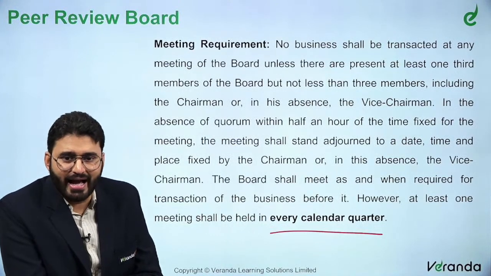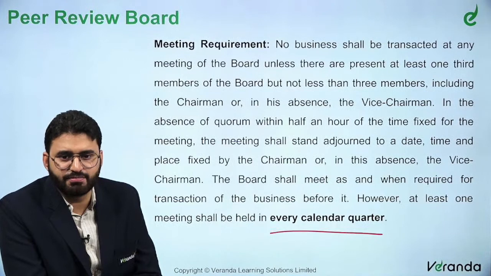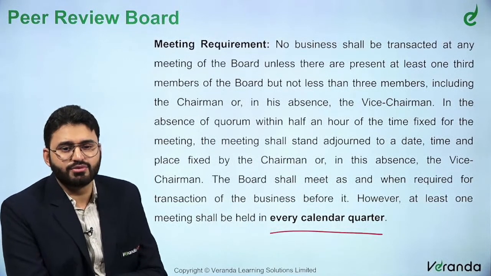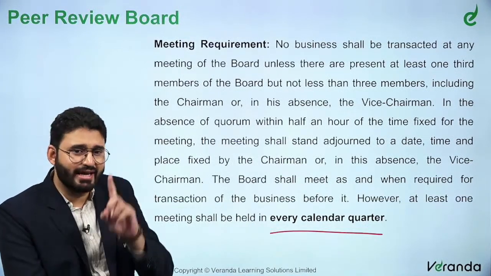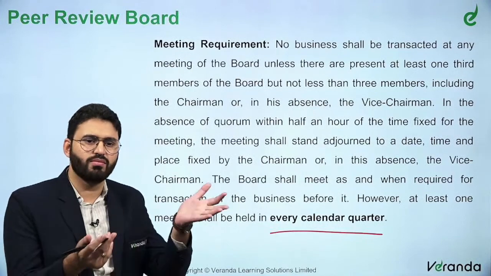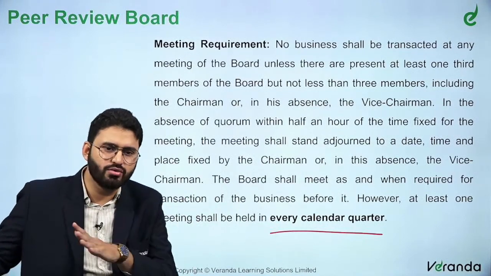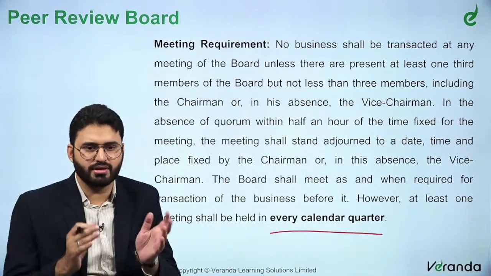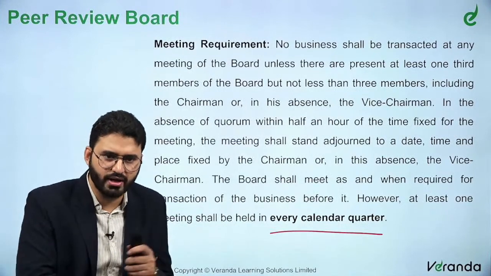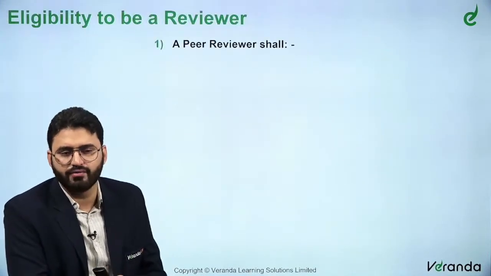The board shall meet as and when required for transaction of the business before it. However, at least one meeting shall be held in every calendar quarter. So, Jan, Feb, March, April, May, June, July, August, September, October, November, December. Once in every calendar quarter, they will have to hold the peer review meeting.